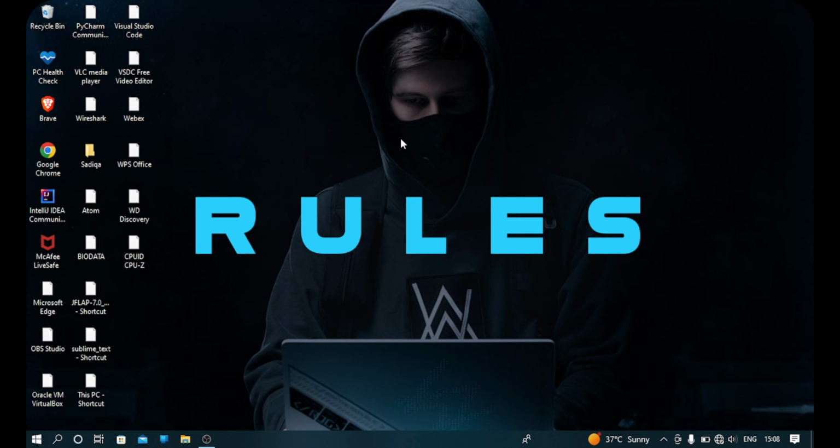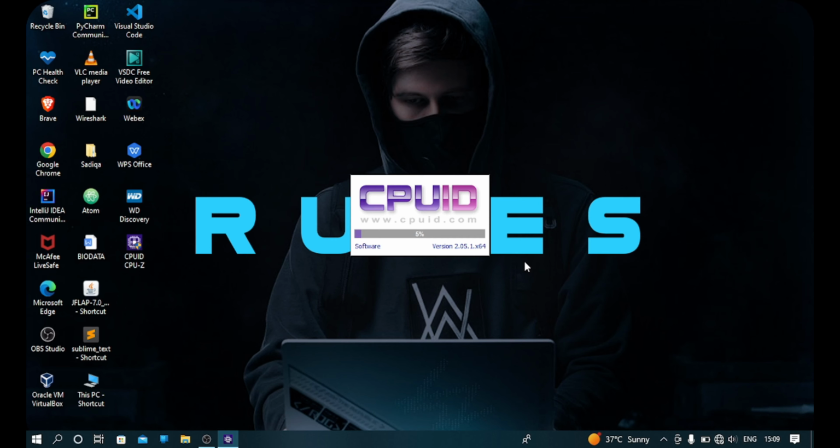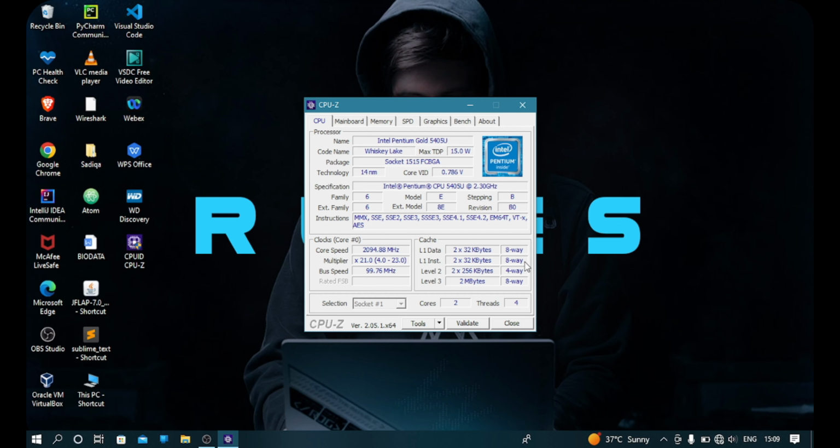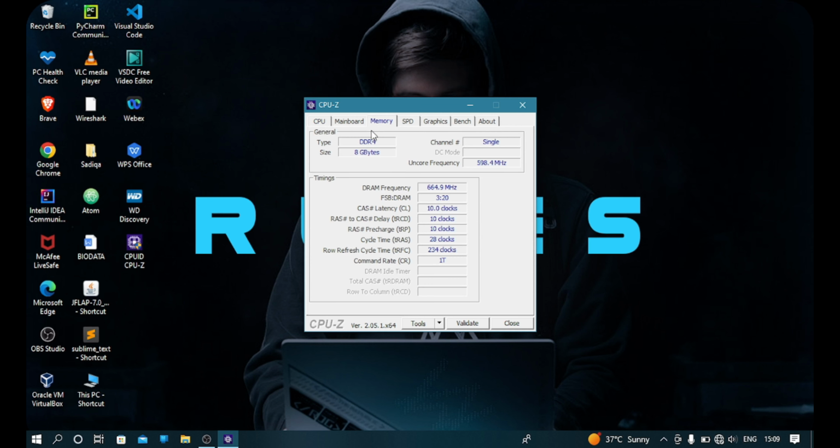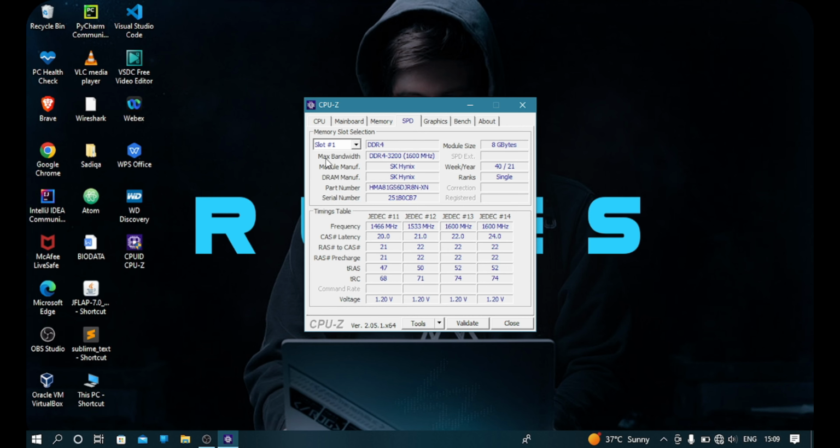Now if you want to check whether the RAM is upgraded or not, it is still loading, taking more time. Yes, it's loaded. Now just open CPU-Z and go to memory. As you can see, the RAM type is DDR4 and 8 GB. Initially it was 4 GB.